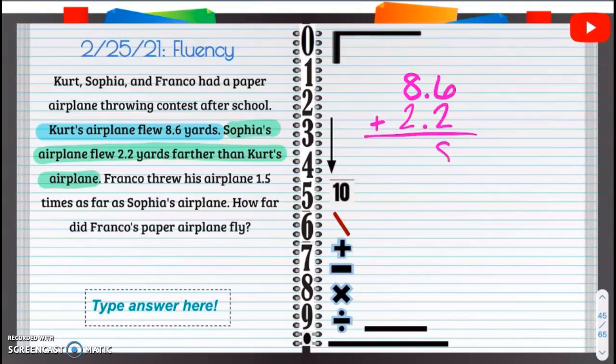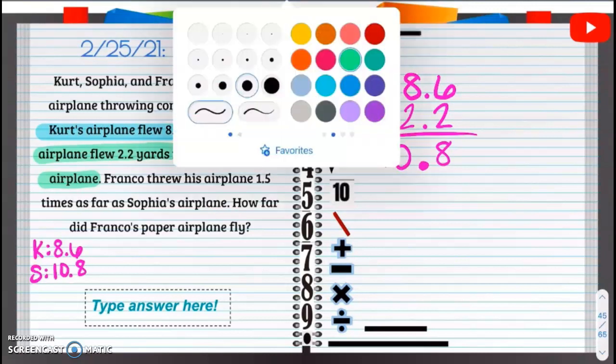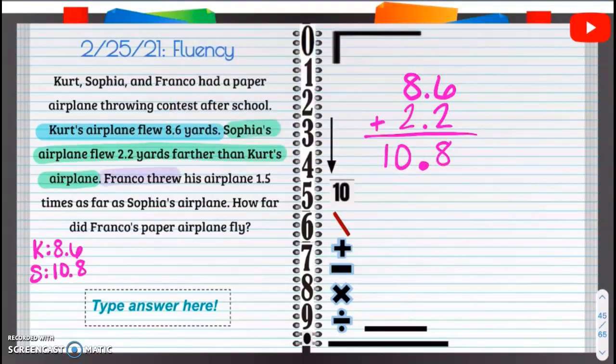6 plus 2 is 8. Drop that decimal, drop it like it's hot. 8 plus 2 is 10. So we know that Kurt's is 8.6. Sophia's flew 10.8. And then it says that Franco threw his airplane 1.5 times farther than Sophia's airplane.